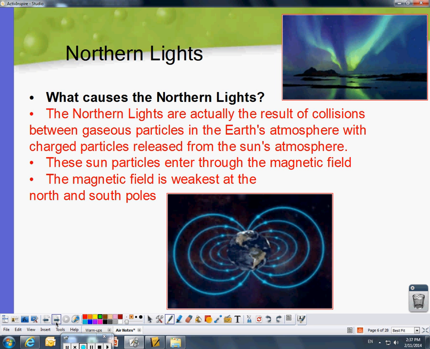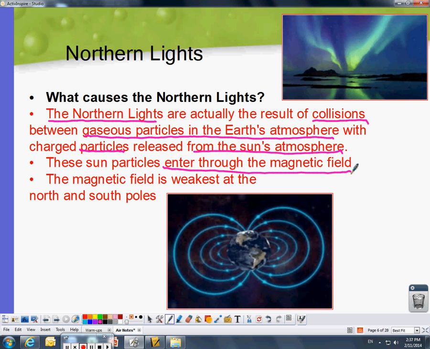Northern lights, these are actually a result, and I'm going to highlight the important parts so you don't have to copy down the whole thing. So the northern lights are actually the result of collisions between gas particles in the Earth's atmosphere and particles from the sun's atmosphere. These particles enter through the magnetic field. That's why it happens at the North and the South Pole, because the magnetic field is weakest at the North and the South Poles. So when the sun's particles enter through the North or the South Pole, the sun's over here, then you can see the northern lights. That's why we don't see it anywhere else.